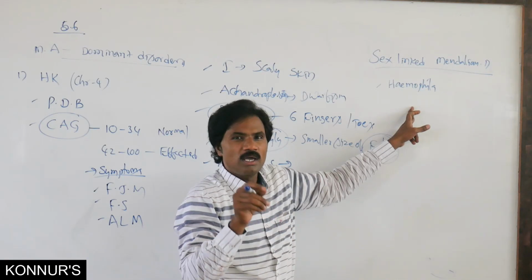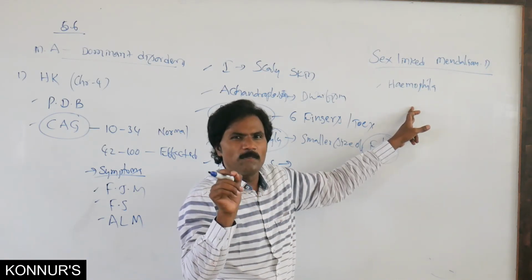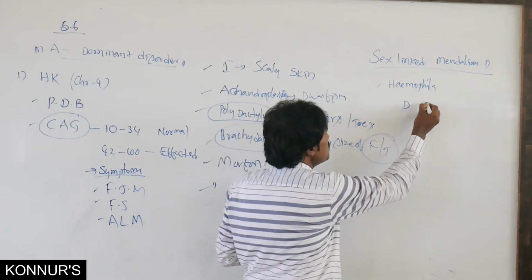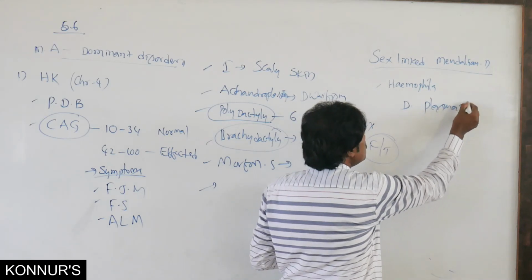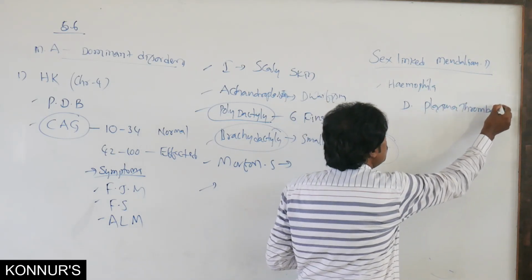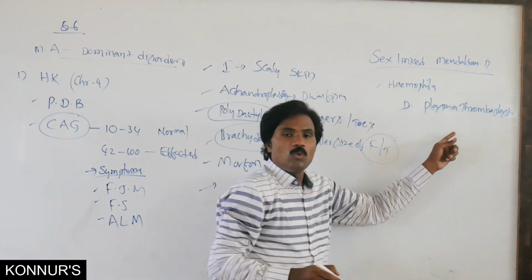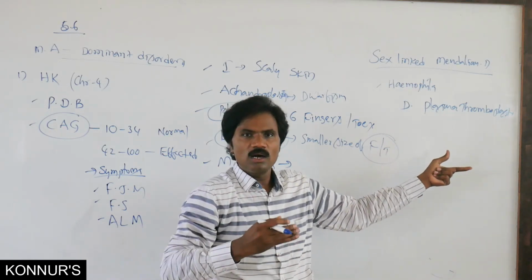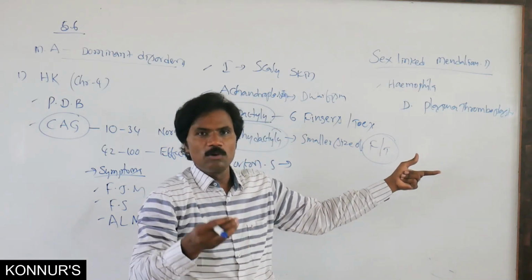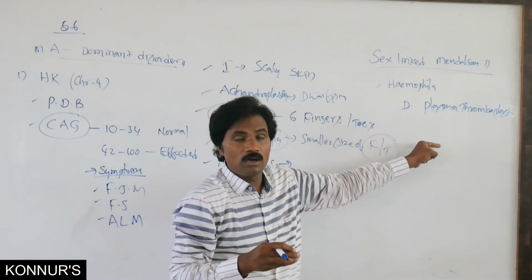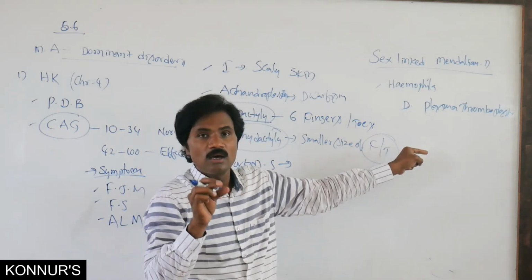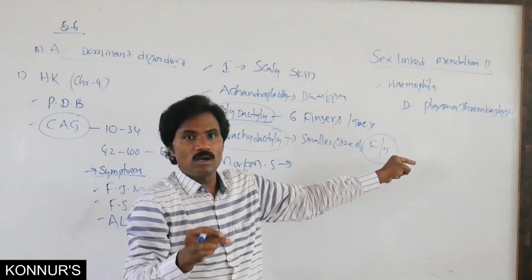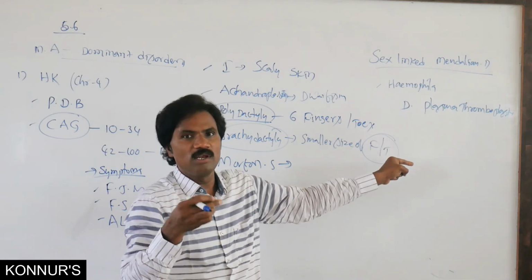Why does one get this? Deficiency of plasma thromboplastin. Whenever there is a deficiency of plasma thromboplastin, it may cause hemophilia or bleeder's disease. After bleeding or injury, the blood is unable to clot because of a deficiency of blood clotting factors 9 as well as 8. Majorly, 80% of bleeder's disease is due to blood clotting factor 8, that is hemophilia A.